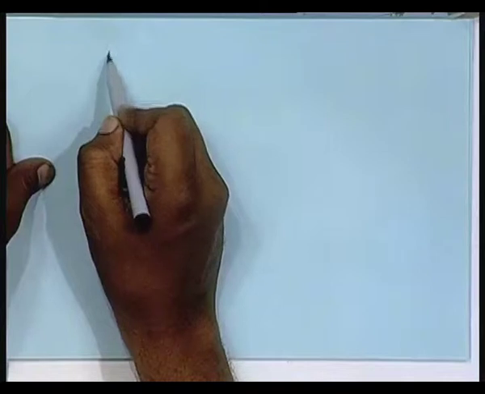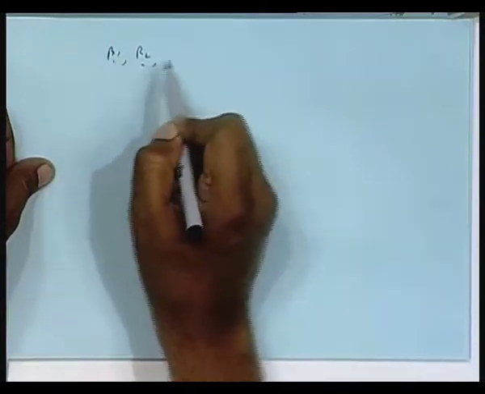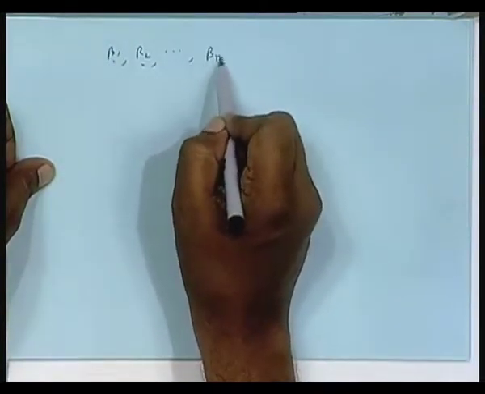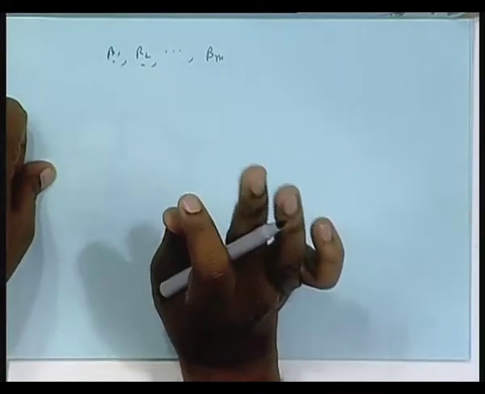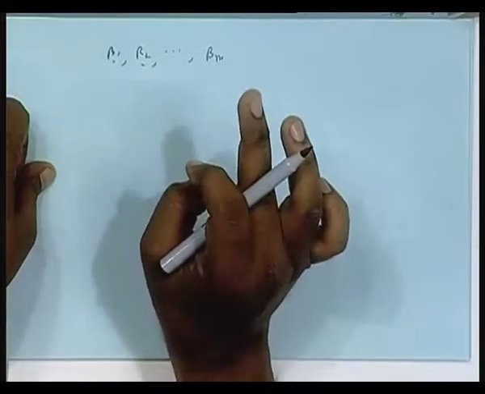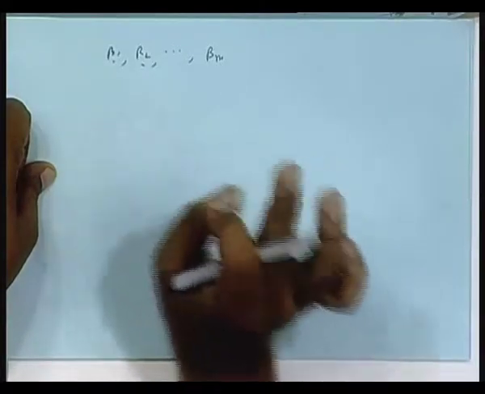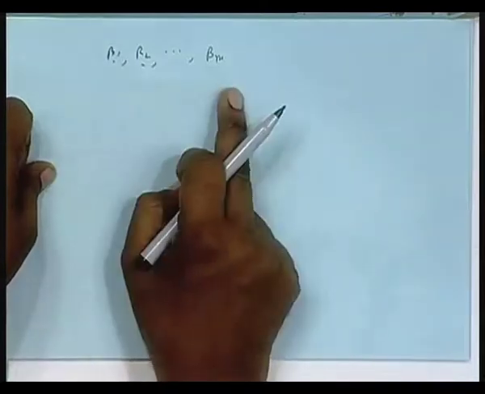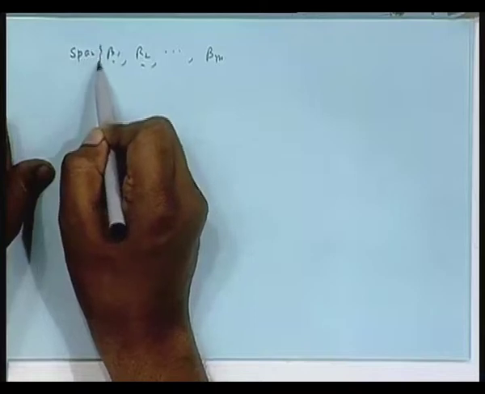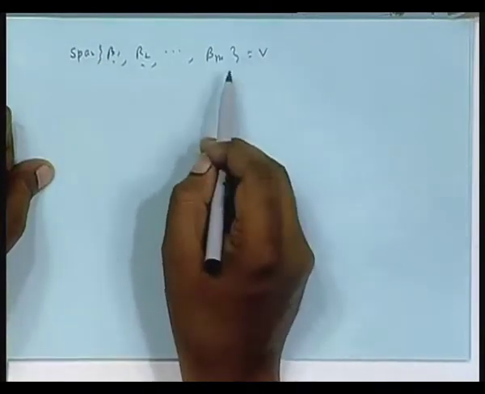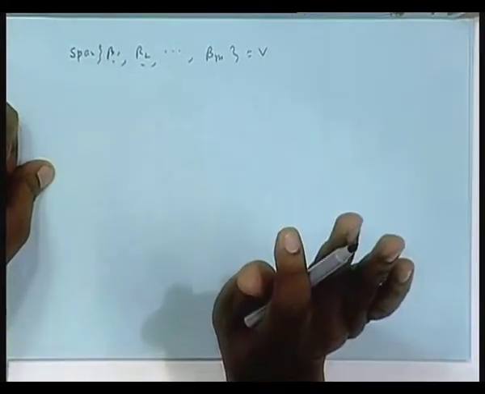So, this dimension thing we can prove easily. Suppose I start with beta 1 and beta 2 and all that. So, we go like this, beta 1, beta 2, dot dot dot, and suppose I have got terms up to beta m, and m and n are not the same. I will prove that m is equal to n. In general I am starting with m. That means the span of this is also V, suppose. Then I have to prove that m is nothing but n. That is what I have to prove.